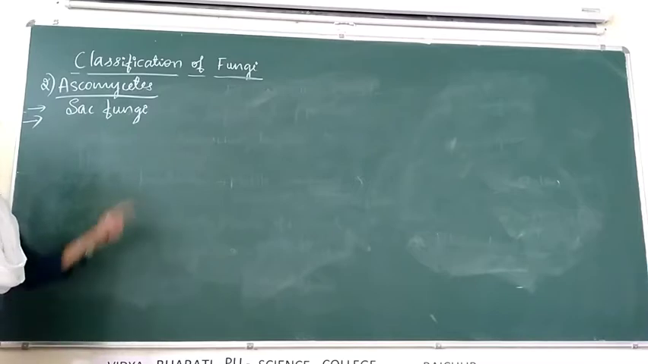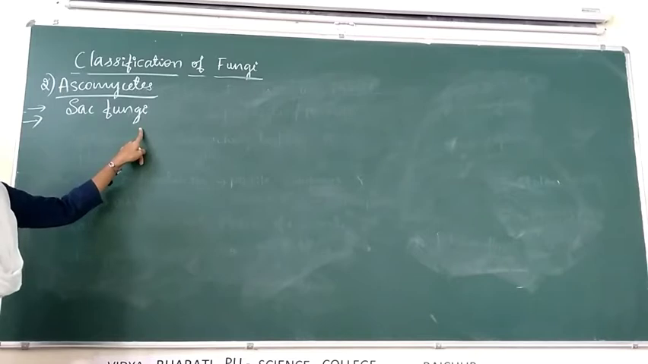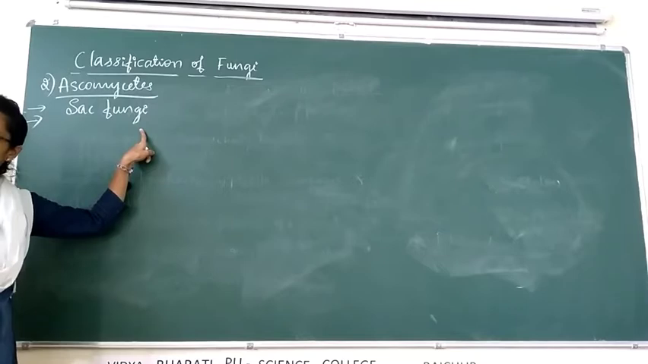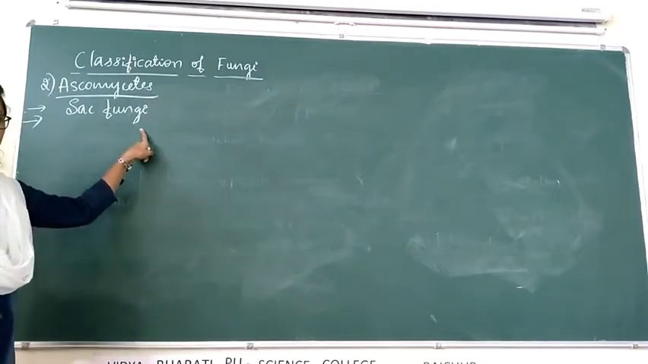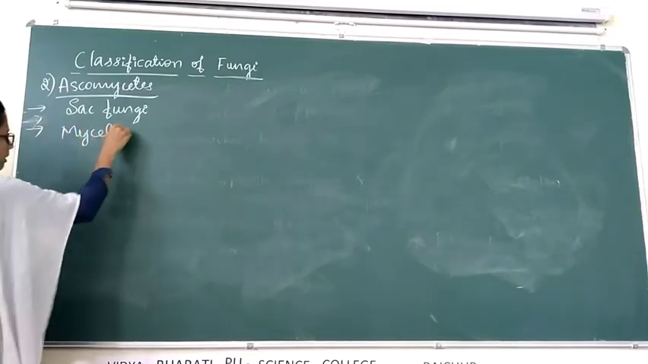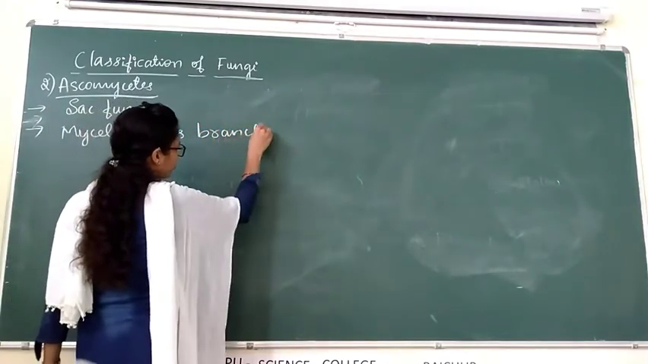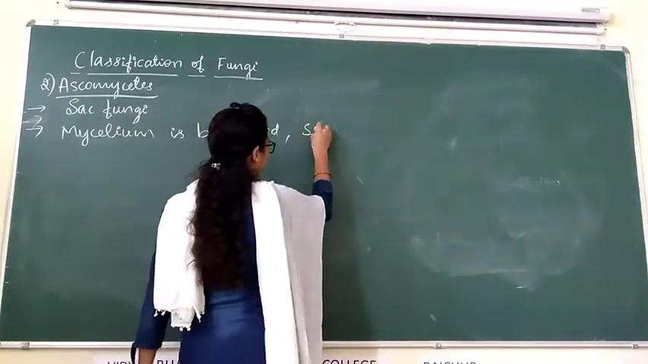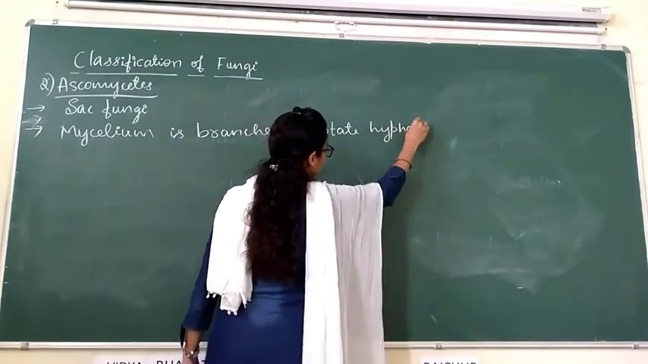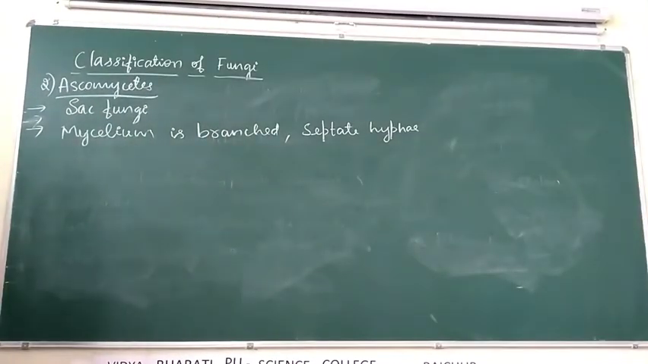And the mycelium is branched. Here also mycelium is branched and has substrate hyphae. This is the main difference. In case of Phycomycetes, mycelium is branched, but here in Ascomycetes, branched mycelium and substrate hyphae are present.